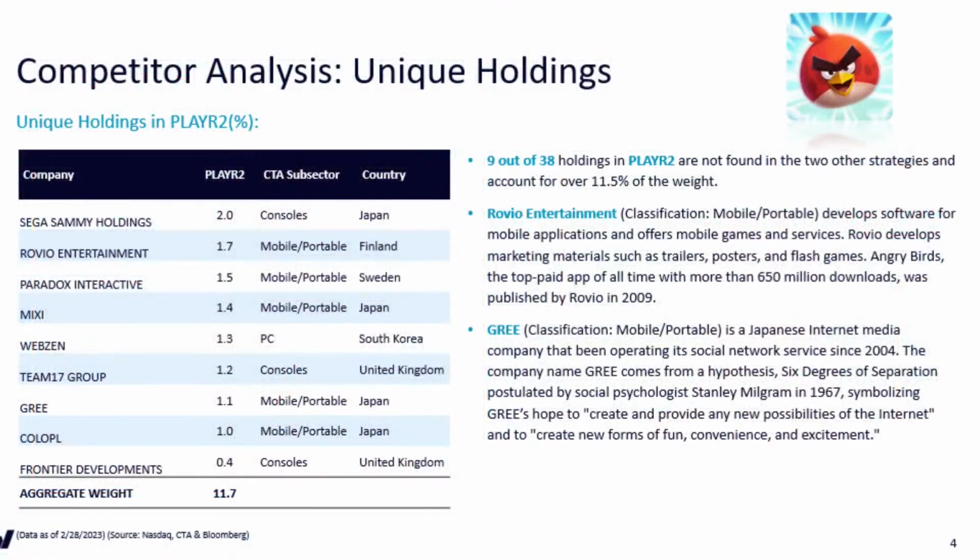Yeah, so there are 13 stocks that overlap between the three, Player 2, MV Expo, and Soul Hero. And those are names, again, that you would typically think of if you were thinking of video games, Nintendo, EA, companies like that. But then we do have these 9 stocks that are very unique to Player 2. I was looking through these various holdings, and Rovio Entertainment, one of the stocks that is unique to Player 2, is behind something that we all are probably familiar with, Angry Birds.